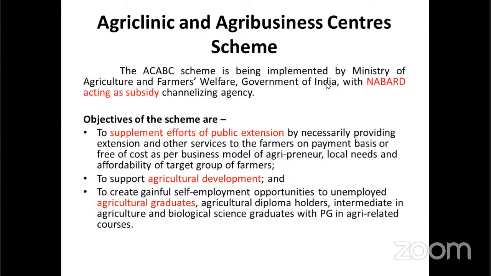create employment opportunities for agriculture graduates. Agriculture graduate means bachelor's degree or diploma holders, or intermediate students also. If they studied intermediate, that is the +2 level, with 55% of the subjects covered in agriculture, they are also eligible. Otherwise, if the University Grants Commission approves that the subject covered is 60%, those persons are also eligible for the AC ABC scheme.